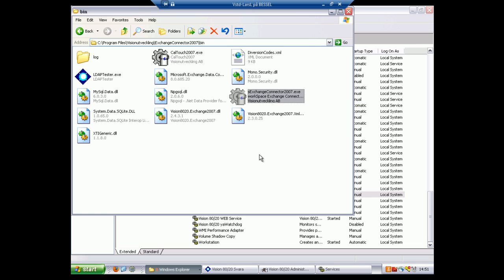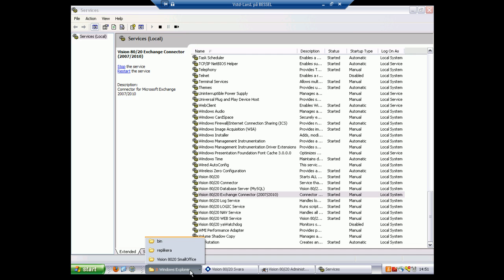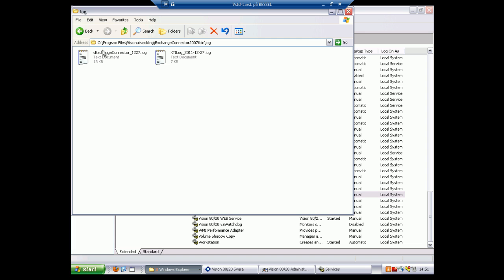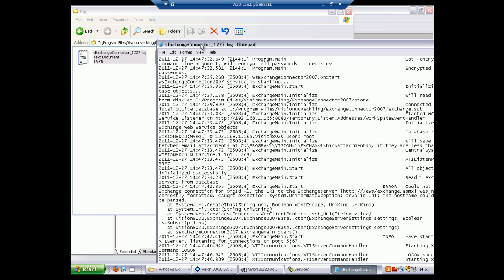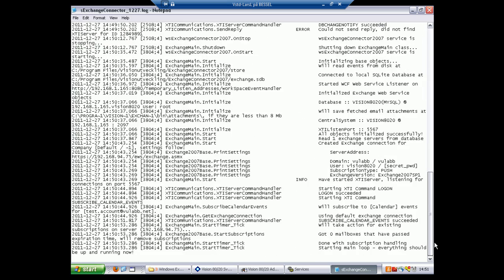Next is the actual Exchange connector program, which is running as a service. CalTouch is a program to manually replicate events from the Exchange. I will show you this later. As I said, there is a log file for the Exchange connector and it is located in this folder. This log file is of great interest for us, both when setting up the replication and when troubleshooting it. In this log file we can see what is being sent to the Vision8020 server from the Exchange, how it connects and so on. So when troubleshooting the Exchange connector, you will probably get answers in this log.